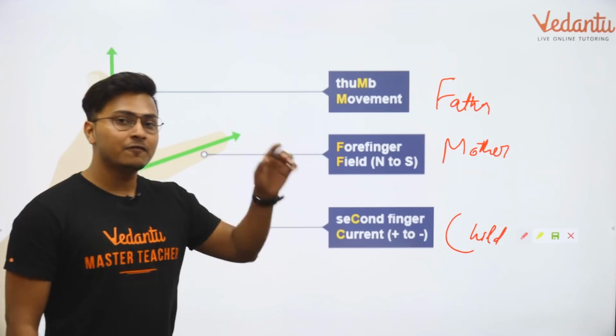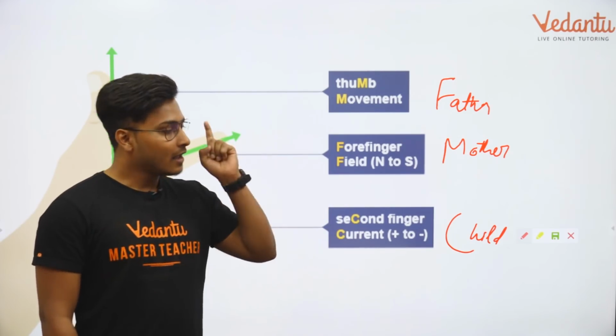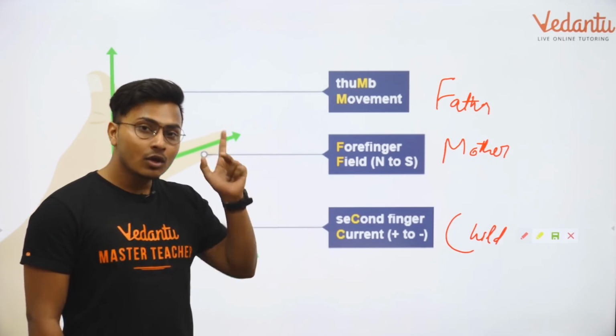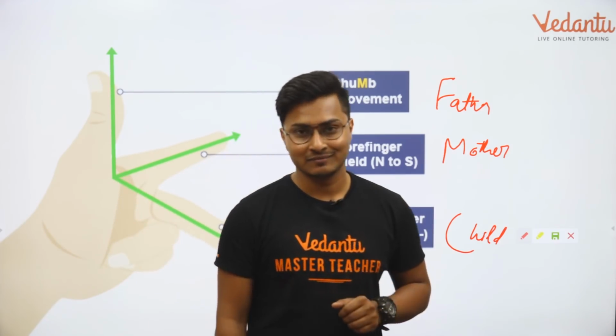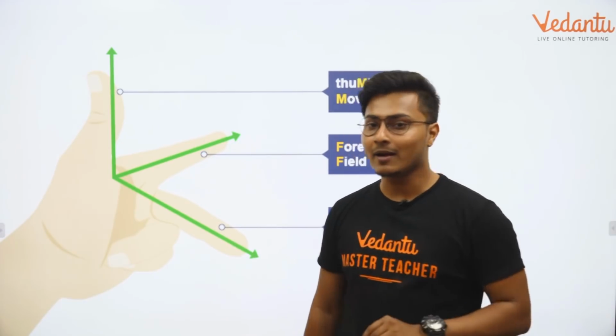Repeating once again, if your forefinger or index finger shows you the direction of magnetic field, and if you keep your middle finger in the direction of the current, then your thumb will give you the direction of the force here. Magnetic force. Okay, very nicely done guys. So Fleming's left hand rule, 2 marks done. Now let's move ahead in this scenario.